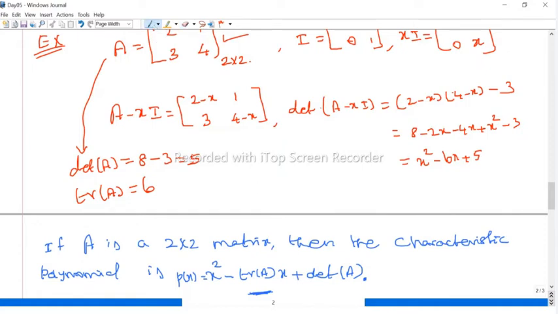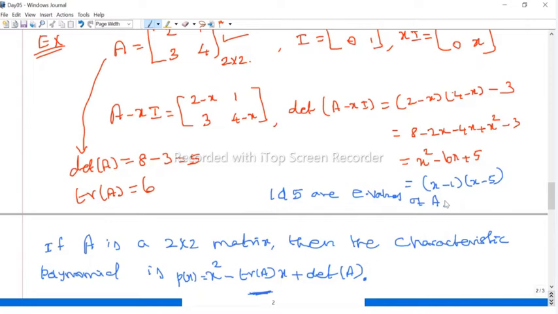Both are positive, therefore we can factor this into x minus 1 and x minus 5. So 1 and 5 are roots of this polynomial, therefore 1 and 5 are the eigenvalues of the given matrix. The roots of the characteristic polynomial are called the eigenvalues of the matrix.